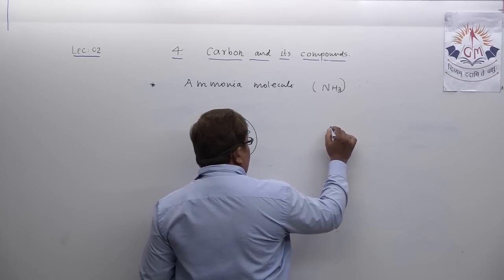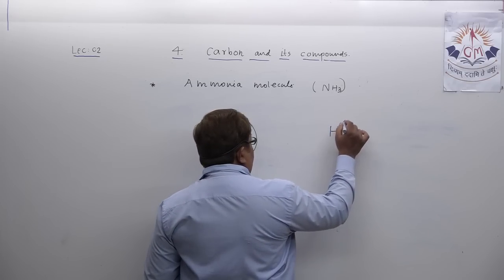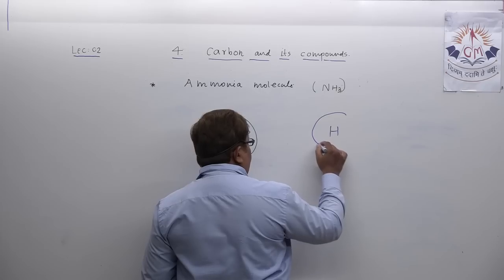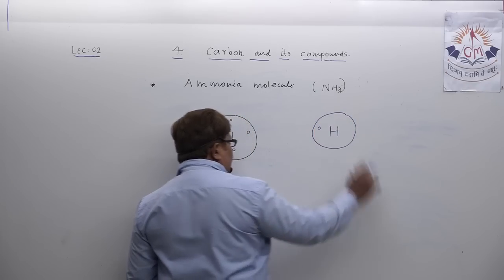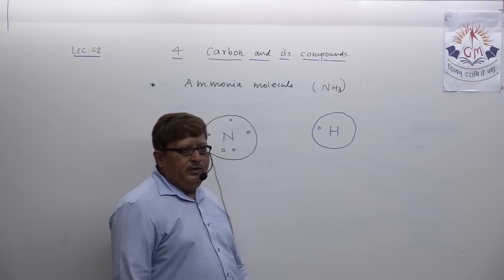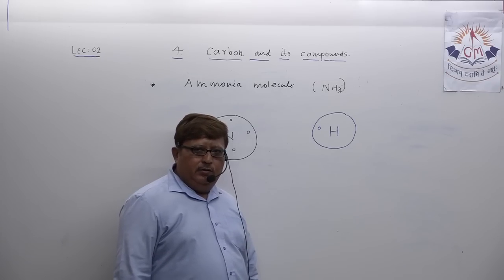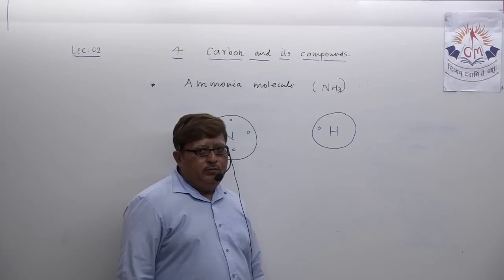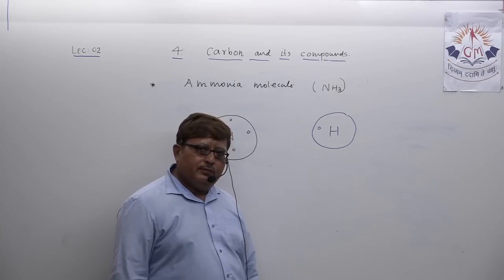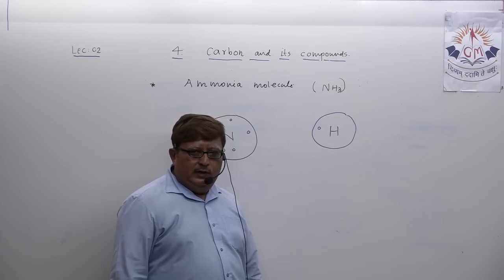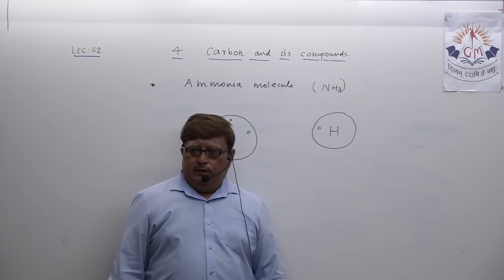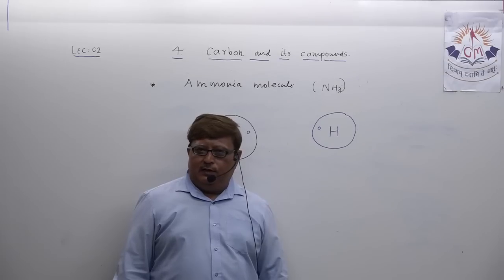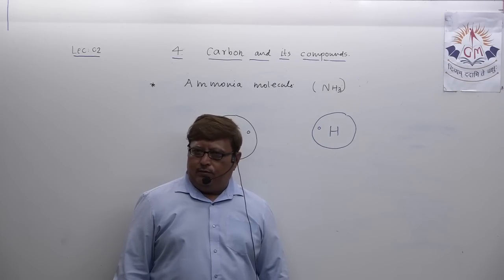As you all know, hydrogen has just 1 electron in the outermost orbit, and to become chemically stable it also requires 1 more electron. Understand? So hydrogen is in need of 1 electron. Nitrogen is obviously trivalent, in need of 3 electrons to become chemically stable.